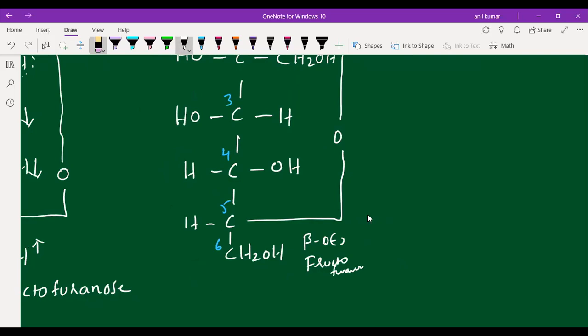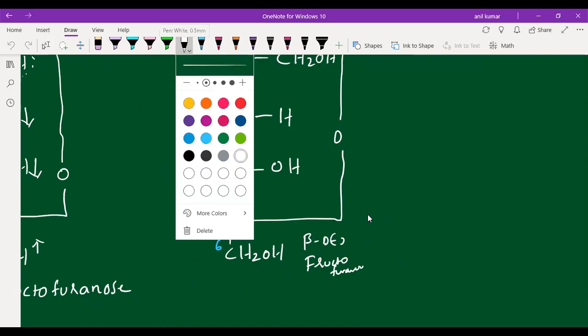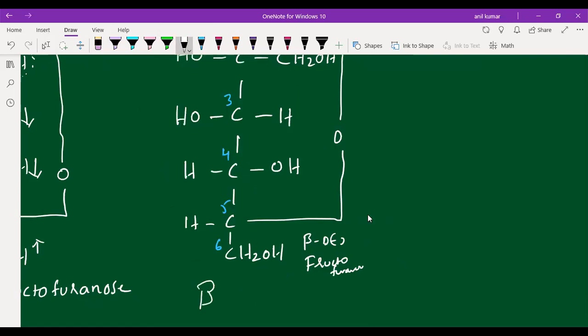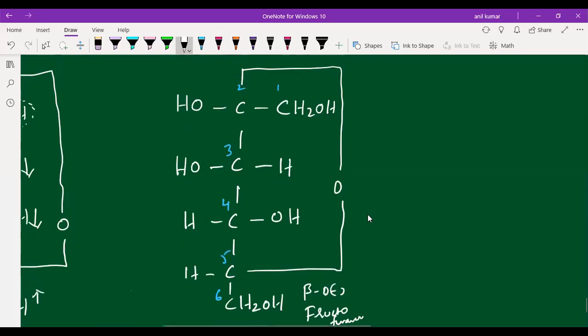So now I am going to draw the Haworth structure, or cyclic structure, of this beta D fructofuranose.